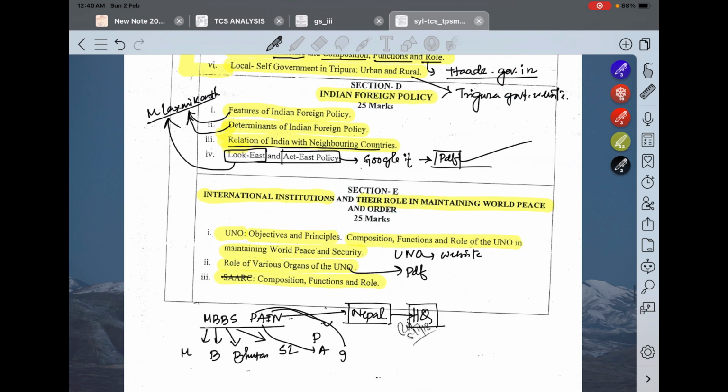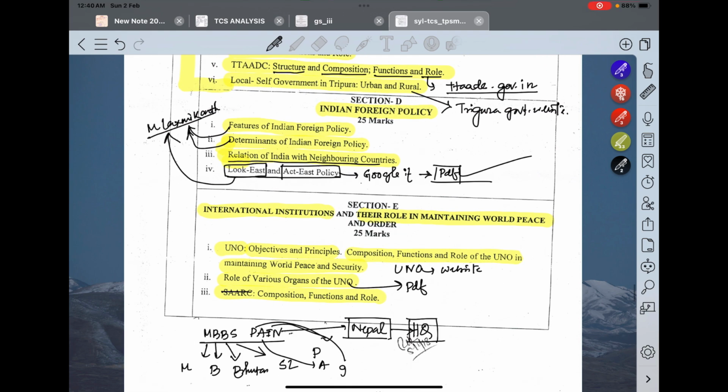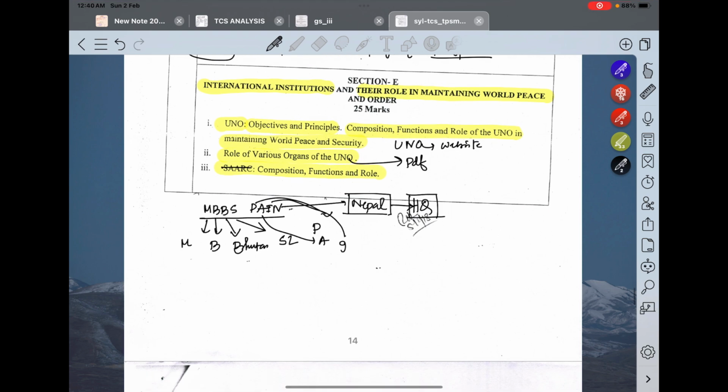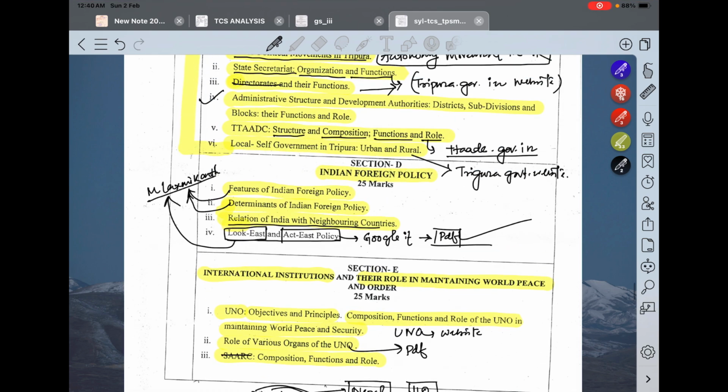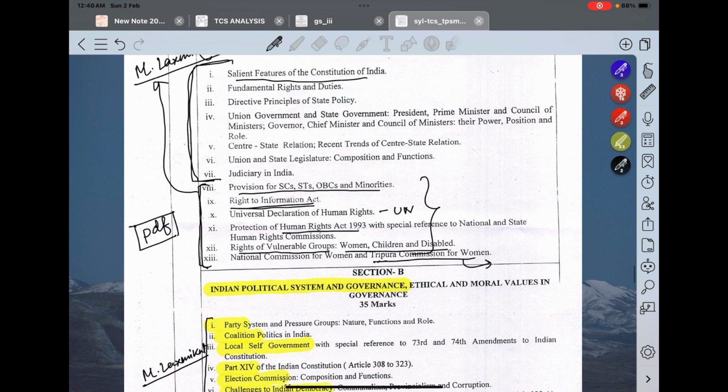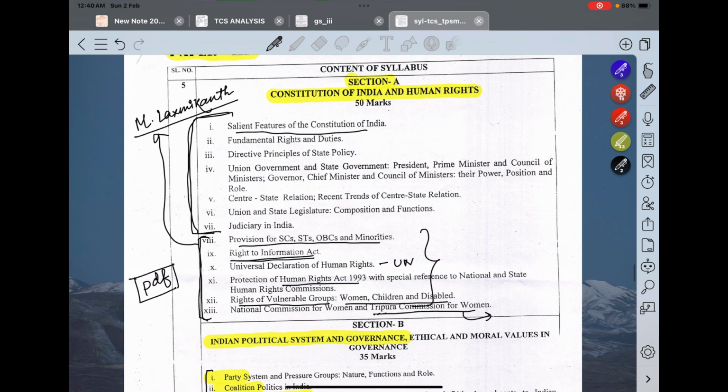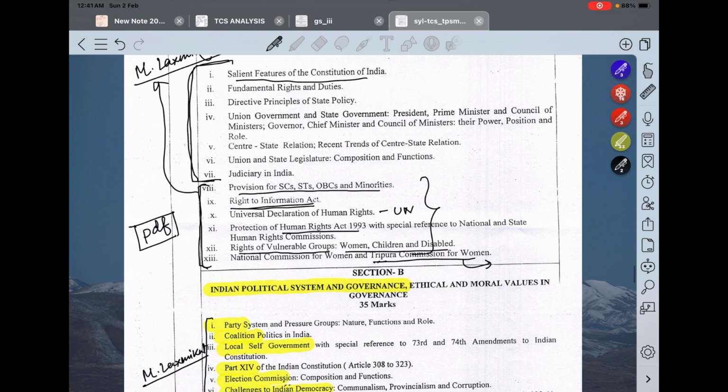Okay, so in this way I have completed section E, international institutions and their role. So in this way the GS3 portion is completed. Here I have told you topic by topic from where you should cover it, what should be your standard source from where you can get better notes, everything. Okay, so you just do it. Okay, so in the next video we'll talk about GS4. Okay, thank you everyone.